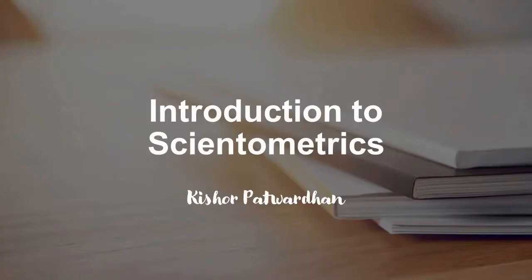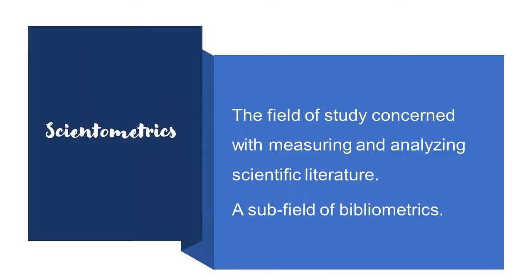The term scientometrics might sound like something new to many of us, but we have all used and applied scientometrics at one time or another during our research and analysis of research. So in this lecture I will be discussing how to use scientometrics, what the meaning of scientometrics is, and certain essentials of scientometrics. The definition of scientometrics is: it is the field of study concerned with measuring and analyzing the scientific literature.